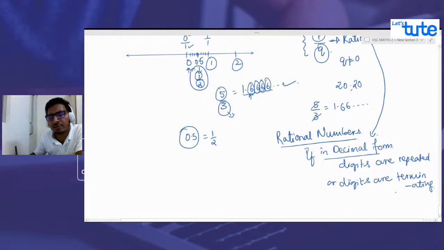So basically, if I say digits are terminating, that means you don't have any more digits coming after a certain point. Like in this case, it is never ending but non-terminating. Here, it is terminating. When these conditions are not satisfied, those numbers are called irrational numbers.